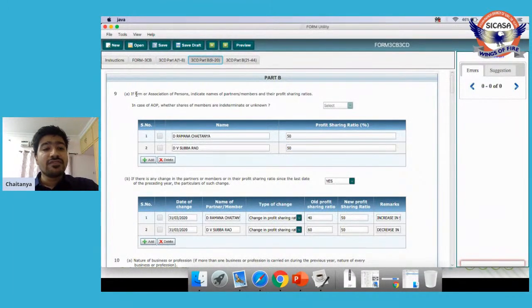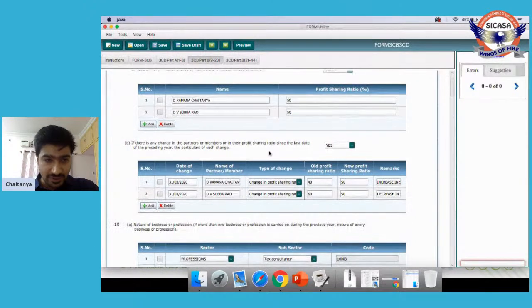Say if firm or association of persons, indicate name of partners or members and their profit sharing ratio. Right. Say here I have taken an example where there are two partners. It is D. Ramana Chaitanya and then D.V. Subbarao. Say their sharing ratios are 50 and 50, half and half. These details are required to be given here.